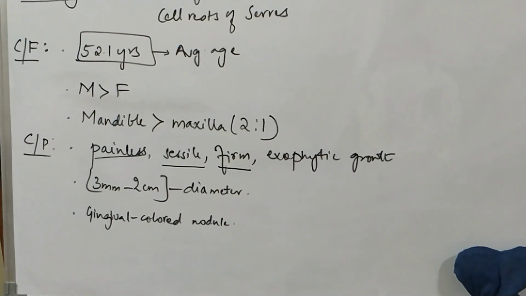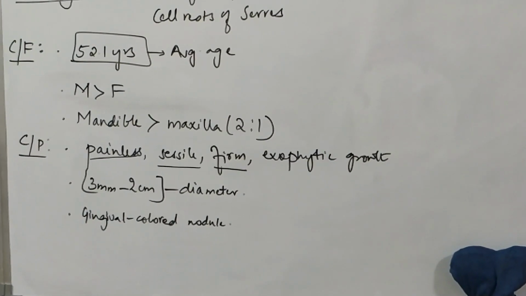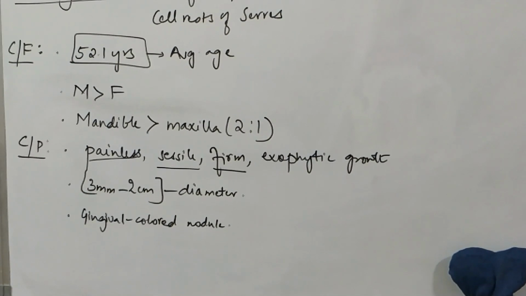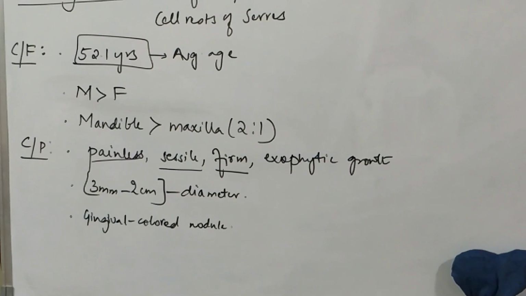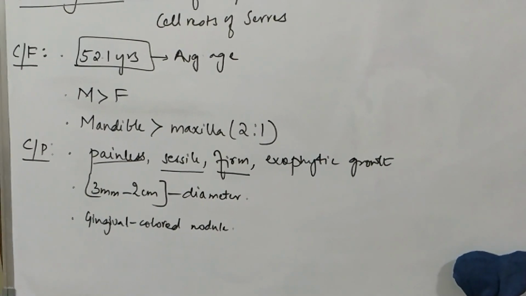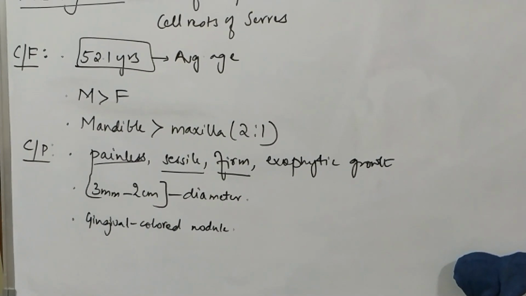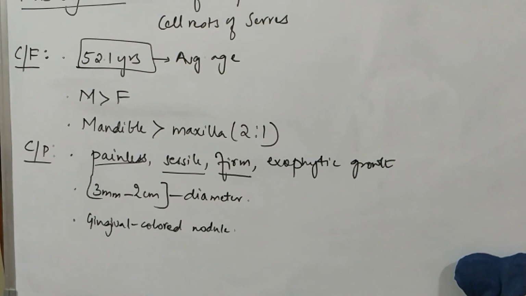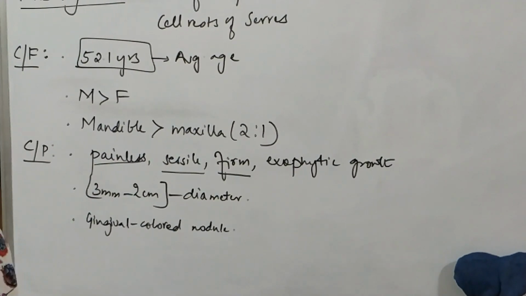Many students, when they go to their fourth year, actually even in third year when they start their clinicals, find it very difficult or confusing to understand the consistency of a particular lesion because it's very subjective. For some, if it appears as hard, for some it might appear as firm. So there is a standard by which you can understand the consistencies. Touch your forehead.